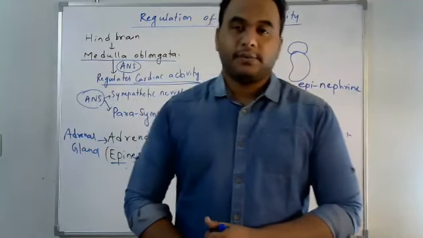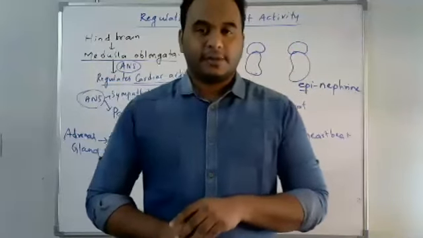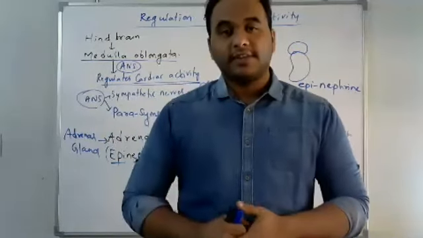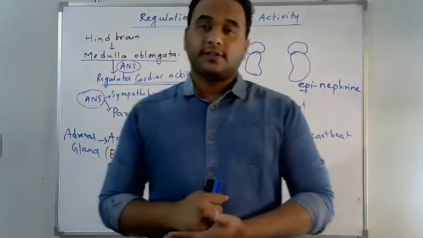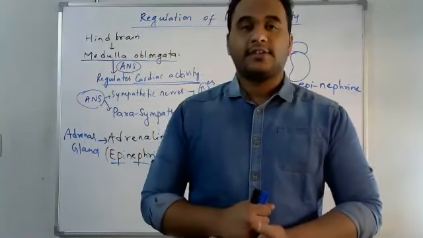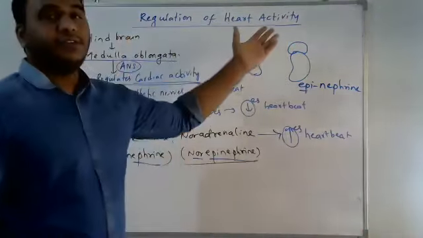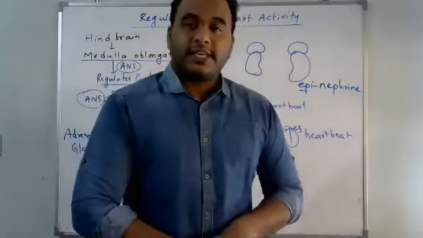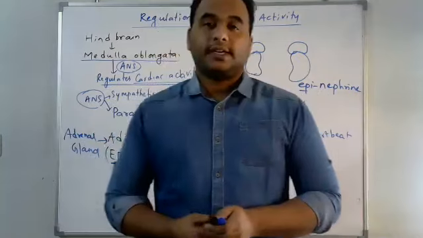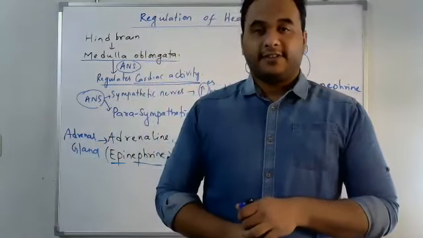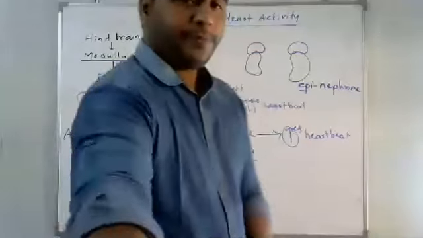Yesterday, we completed the cardiac cycle and mechanism of functioning of the heart, followed by double circulation, hepatic portal system, coronary artery system, coronary veins, the coronary circulatory system, and also regulation of heart activity. All these topics we completed yesterday. And today we are going to study the next topic, that is the lymphatic system.